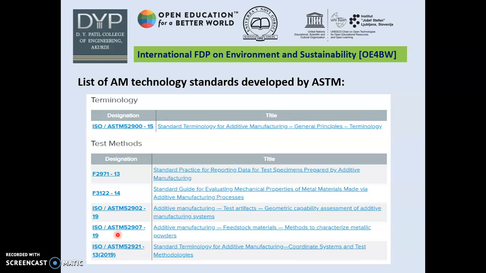And then the final one is test methods. Here we are going to test the final component of additive manufacturing, that is the end product. F2971-13 is a standard practice. It guides the standard practice for parts produced by the additive manufacturing method. Similarly, F3122-14 guides the evaluation of mechanical properties of metal materials. So these are some examples of standards for test methods.